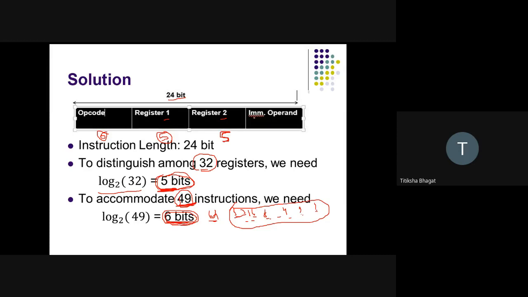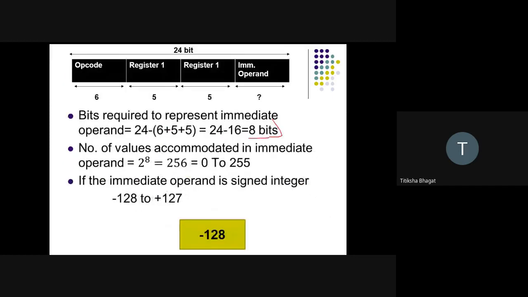Can we calculate the number of bits required for the immediate operand? Yes, it is easy. I can calculate it as 24 minus (6 plus 5 plus 5), which gives a total of 8 bits. So the opcode is 6 bits, register 1 is 5 bits, register 2 is 5 bits, and the number of bits required for the immediate operand is calculated as 8 bits.